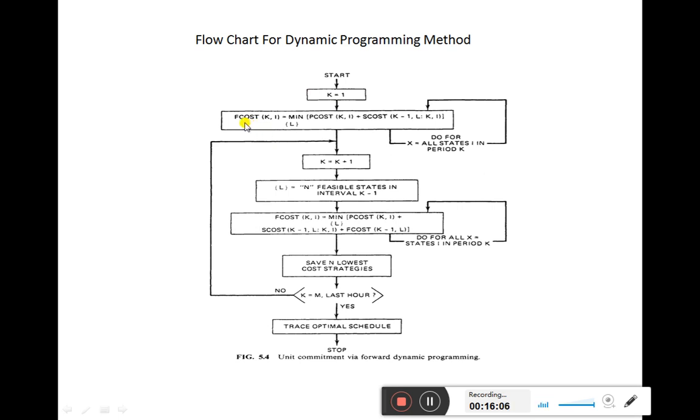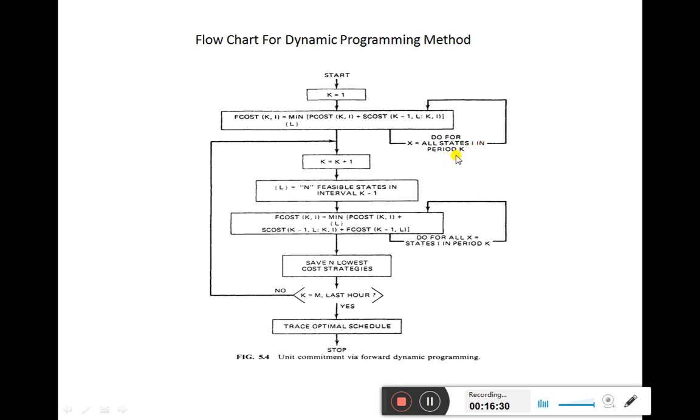Then the same equation we just discussed is written over here, and using this equation we will get a combination of generators at which the cost of generation is minimum. We do this for all the states I in a period k.